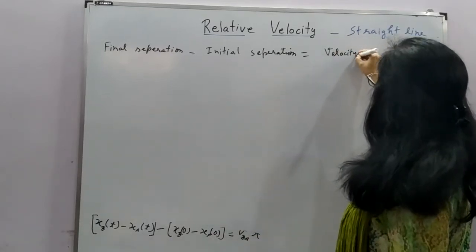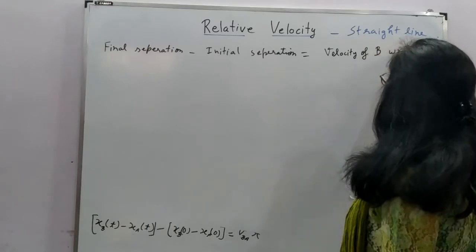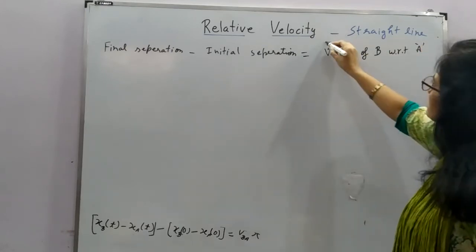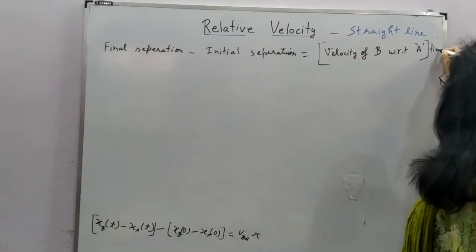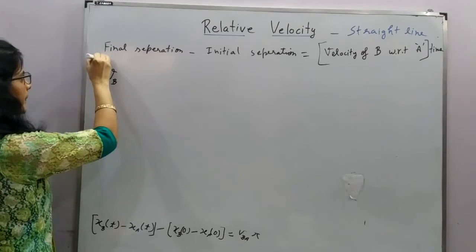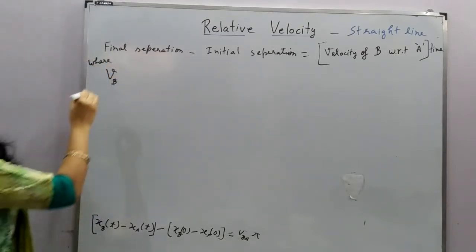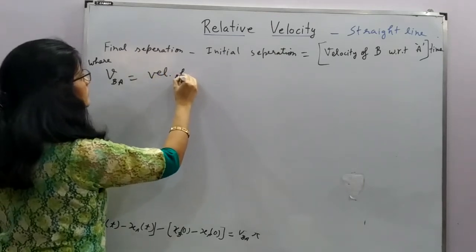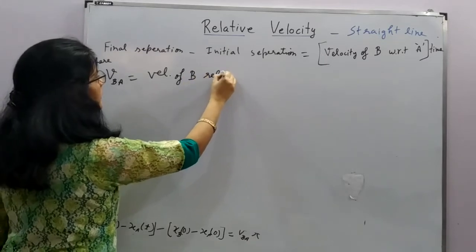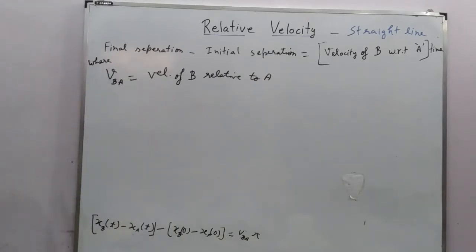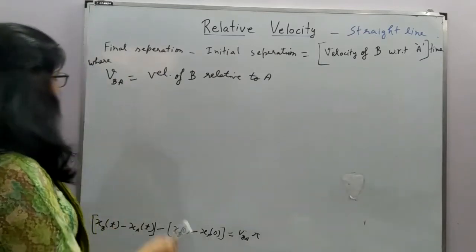Velocity of B with respect to A into time, right? So with respect to A, this velocity VBA is equal to velocity of B relative to A, right? Let's take different cases with the help of the graphs and we'll understand different situations for that, right?